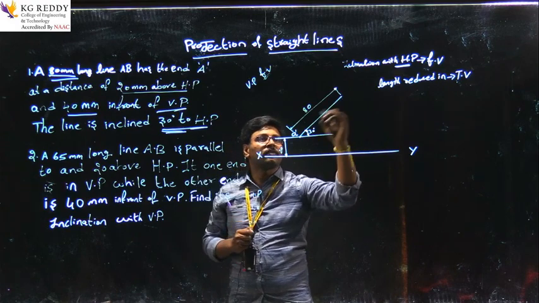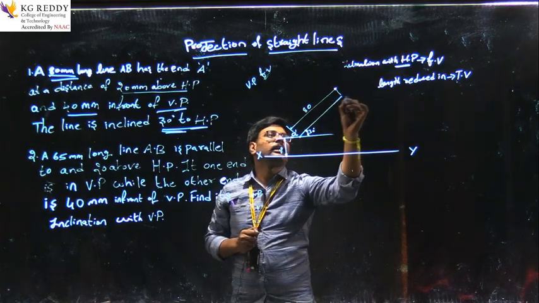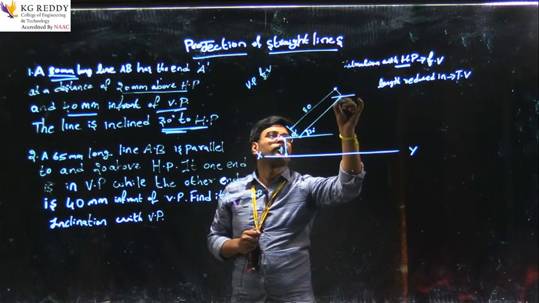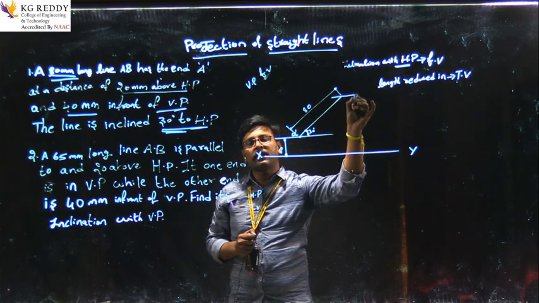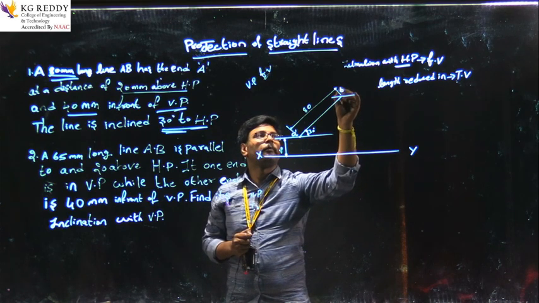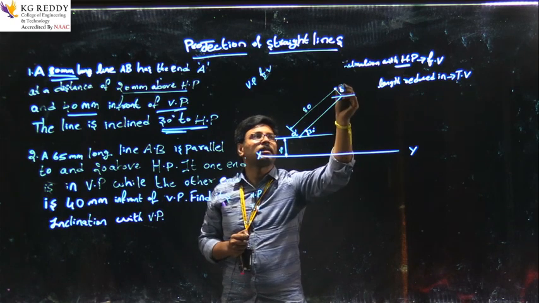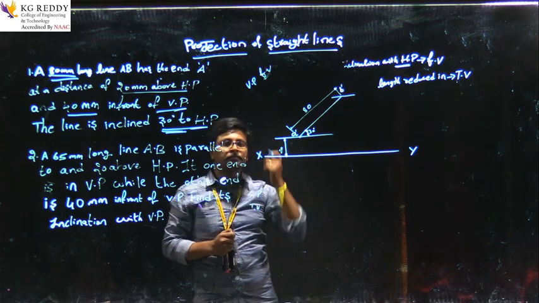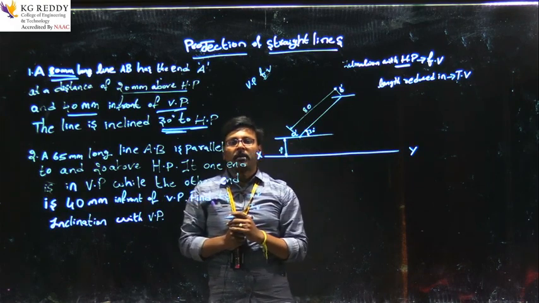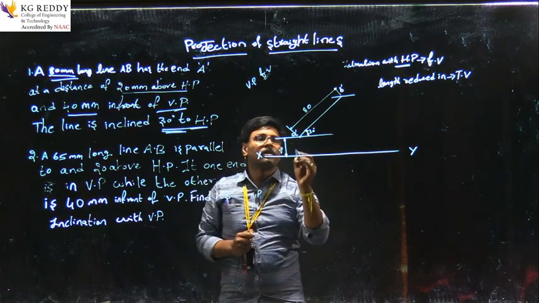By using the set squares, the second end will come here. So this is the reference line for the second end, that is B dash. As I say, it's B dash, no problem. So this is what we are able to see in a front view.